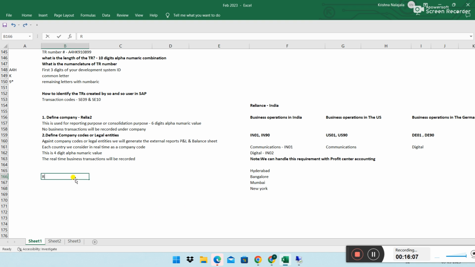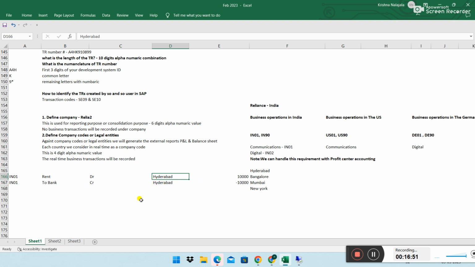Let's say I'm posting rent, okay? Rent data, I'm just giving to the bank account. This is a transaction, and this happens in a company code, let's say IN01. This transaction the accountant has posted. But while posting it, this building belongs to a business area, maybe Hyderabad. There is a business area field in the posting screen. He'll type Hyderabad, right? So whatever value we recorded here, maybe 10,000, this 10,000 will go and sit under the business place or business area, this Hyderabad.